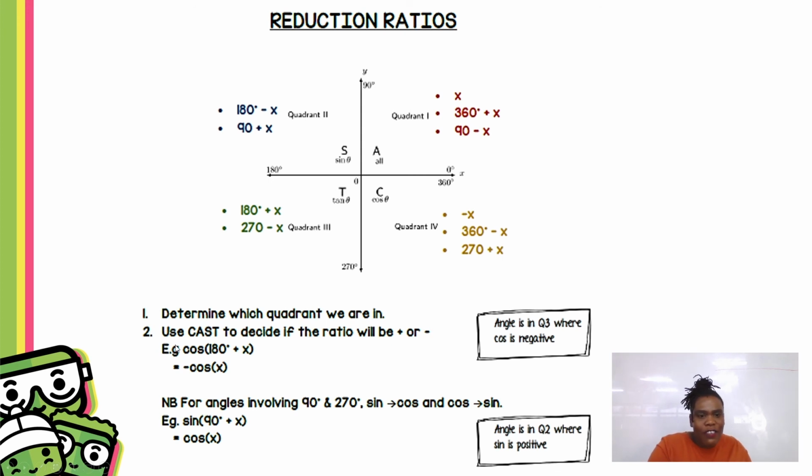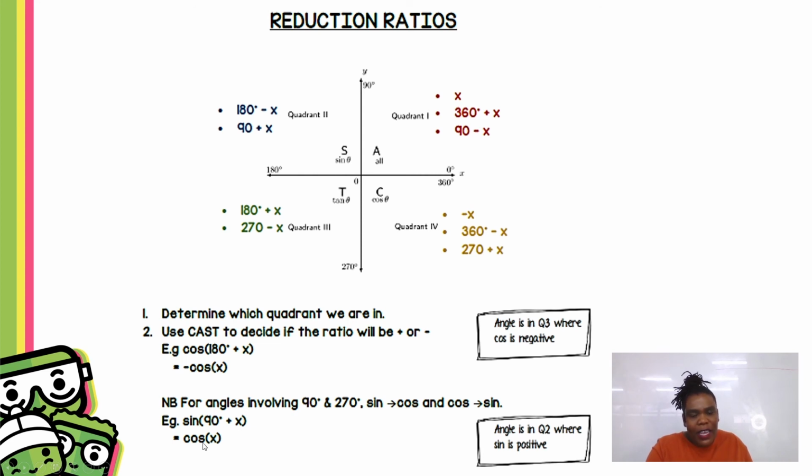So if you have an expression like this example where it's cos of 180 plus x, you don't want that 180 plus x, you want to reduce it. So then you look at your quadrants over there. 180 plus x is in quadrant 3. Only tan is positive in quadrant 3. That means that this cos would then be negative.